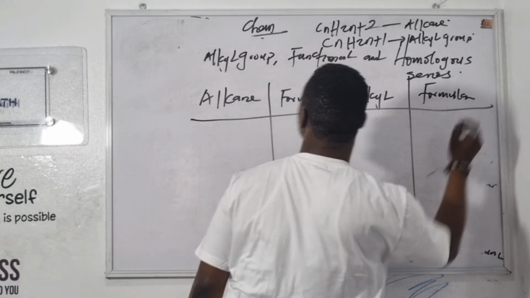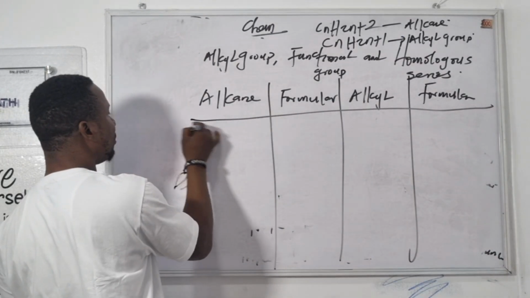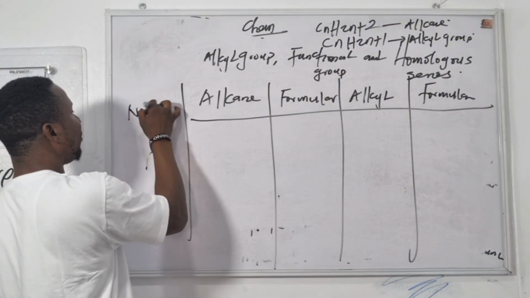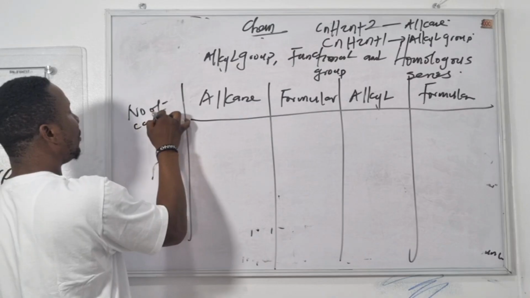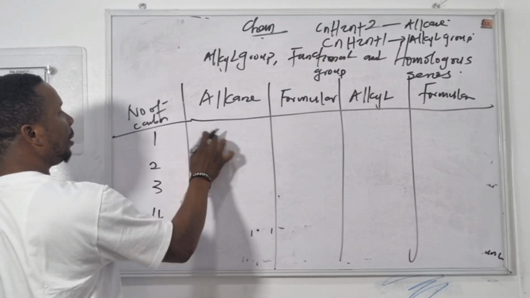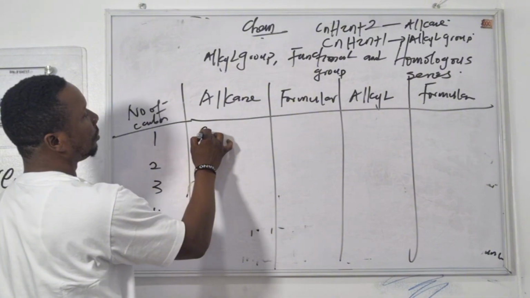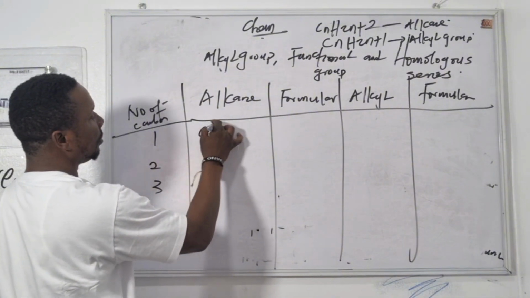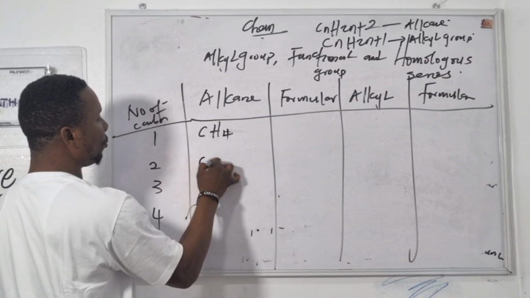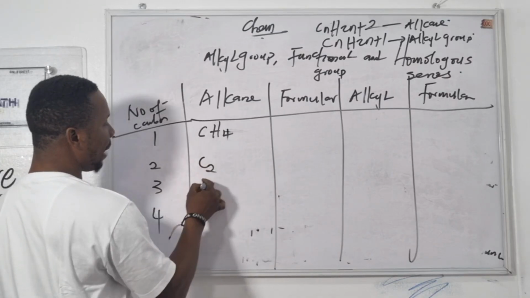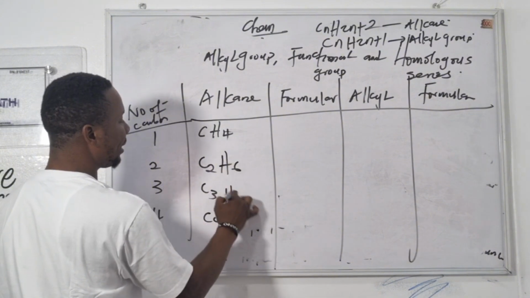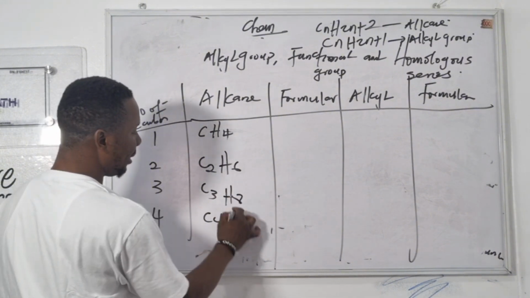Let's look at the number of carbons: 1, 2, 3, 4. Methane has carbon 1, ethane carbon 2, propane carbon 3, butane carbon 4.